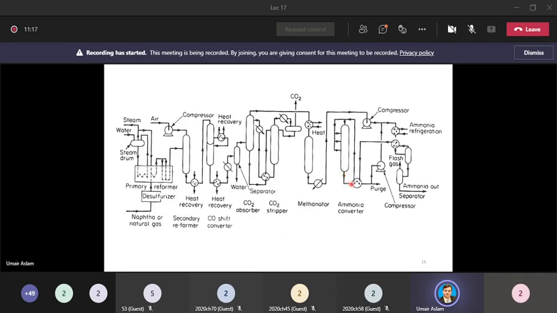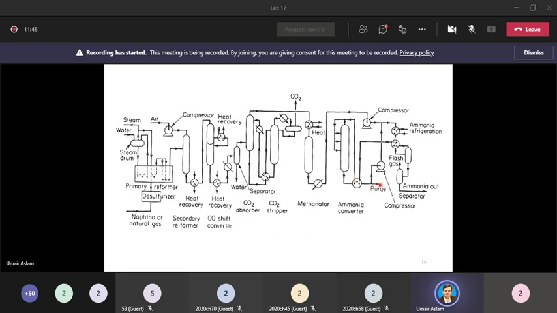Firstly, we cool this stream in this heat exchanger. Whenever we cool down a gaseous stream, we reduce its temperature, and its pressure also drops.